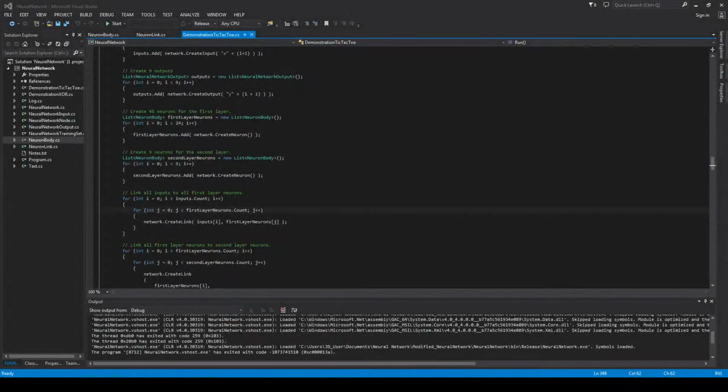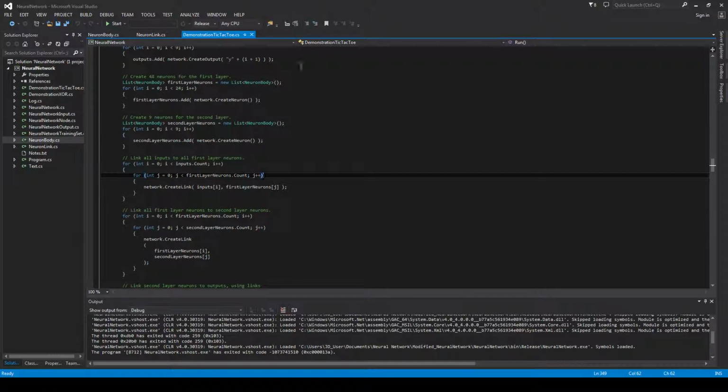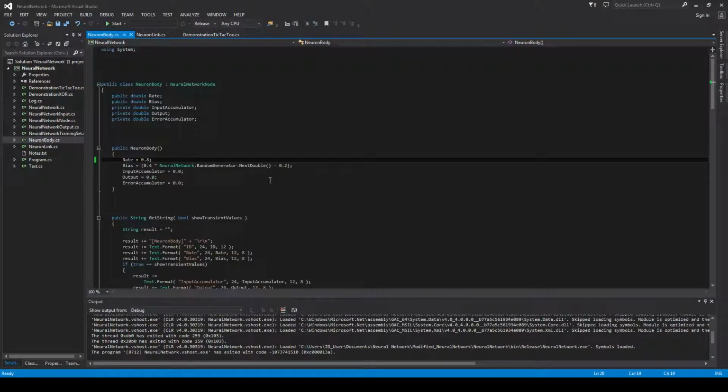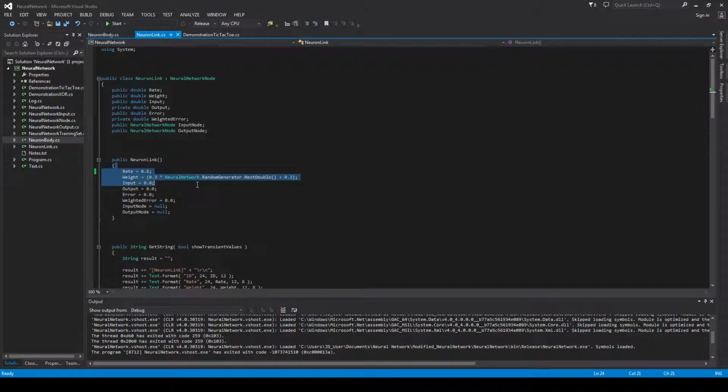And now I'm going to show an example of the code running. So here's Visual Studio, and this is the code provided by one of the links that I have in the references. You can see here that we can set the number of neurons in the first layer, and by going to the neuron body class, we can set the rate of learning, and we can set the weight. So this is what the algorithm runs off of.